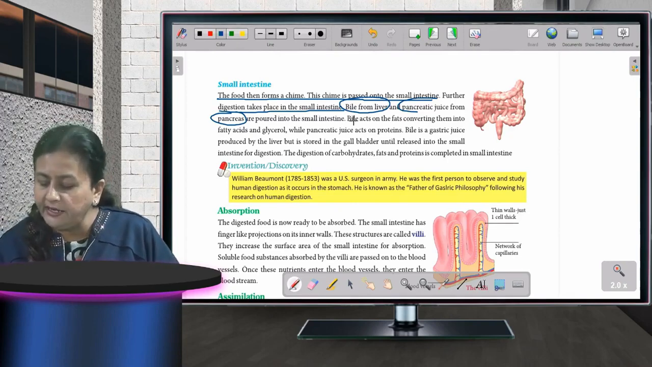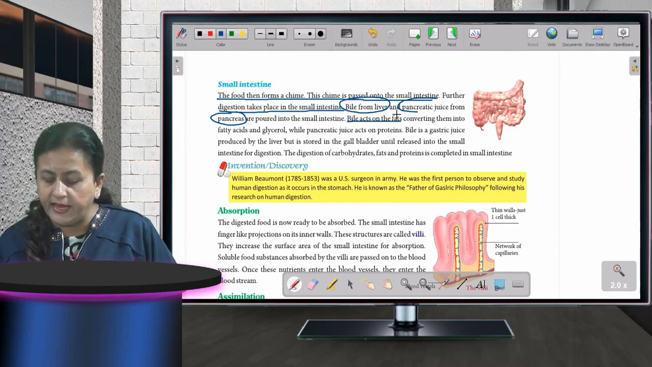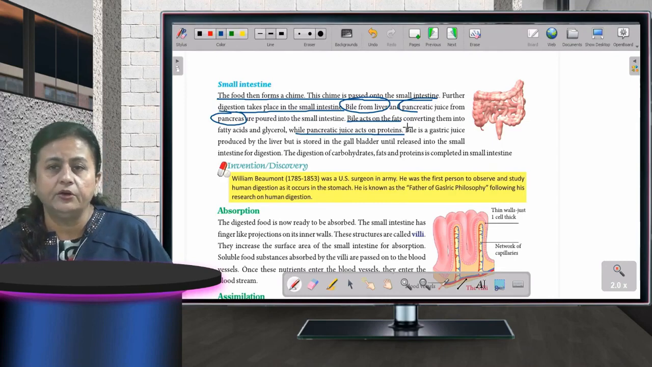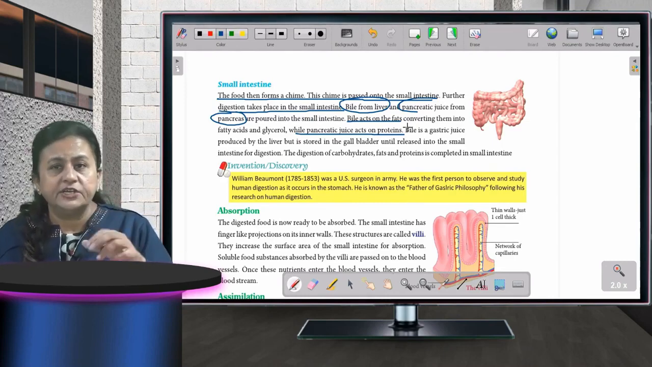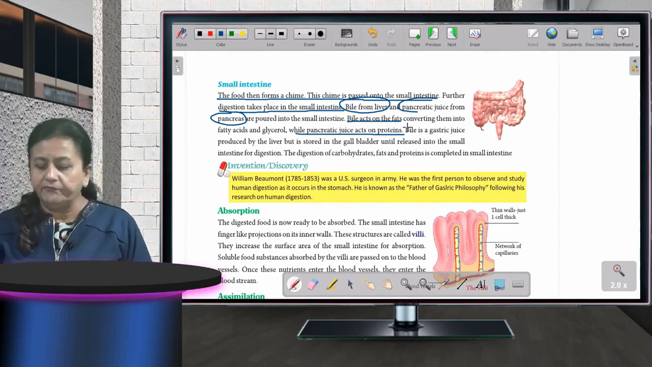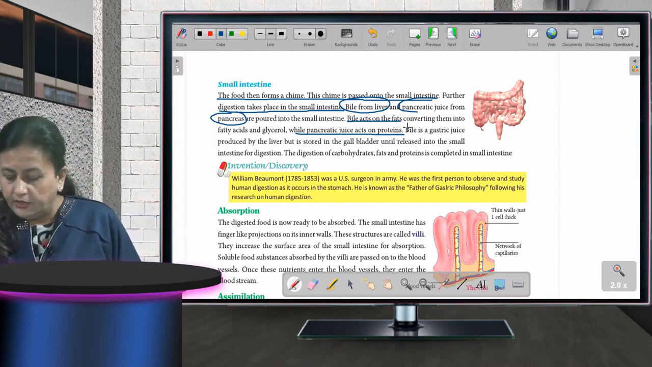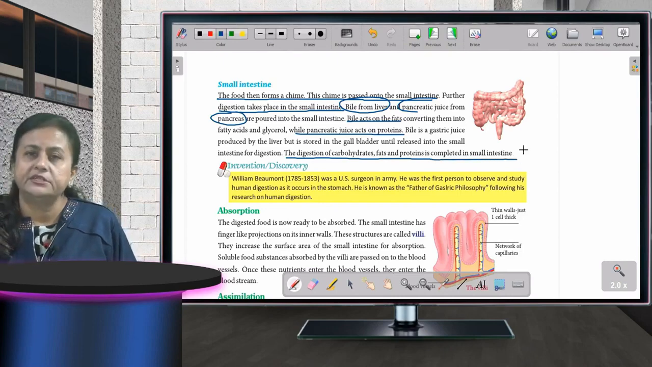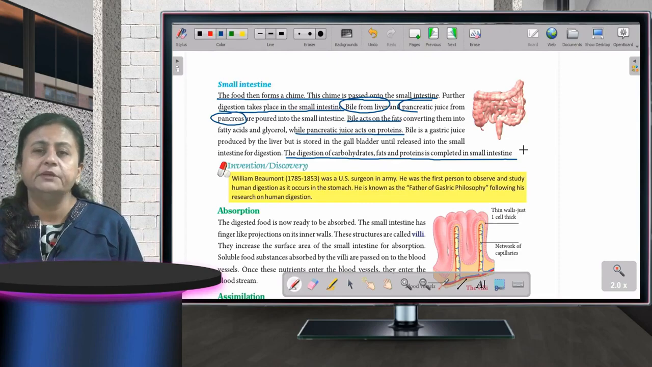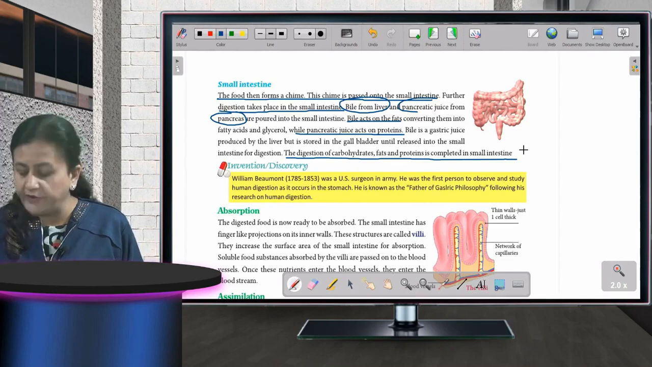Now, what is happening? Bile is acting on the fats, okay, and pancreatic juice is acting on proteins, okay. Bile, what is it acting on? It is acting upon the fats which are there in the food, and pancreatic juice is acting upon the proteins which were there in the food, okay. Now, the digestion of carbohydrates, fats and proteins is completed in the small intestine, okay. This is very important. All the last processes are carried out in the small intestine. Now, the food has been broken down into simpler form. Now, it is complete. The process of digestion is complete.